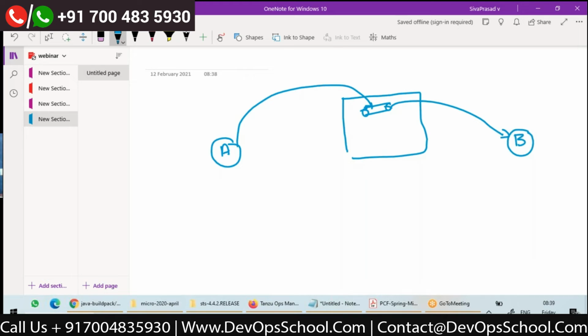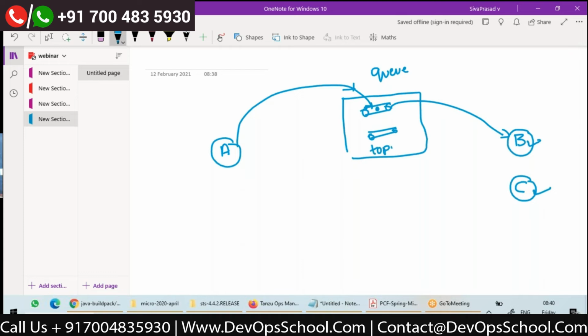Suppose there is application C also, and whenever a message comes to this destination, application C also wants to receive it. Both B and C should receive it. Is it possible using queues? No. Queue is point to point. One message which is sent to a queue will be received by only one receiver. Suppose you want multiple applications to receive, then you have to go with a topic.